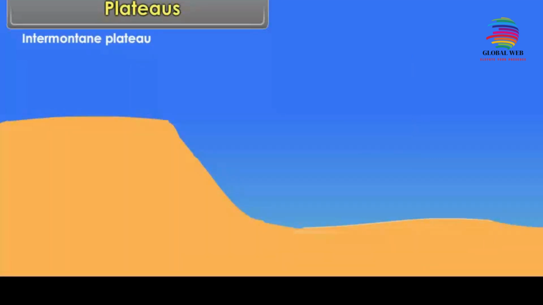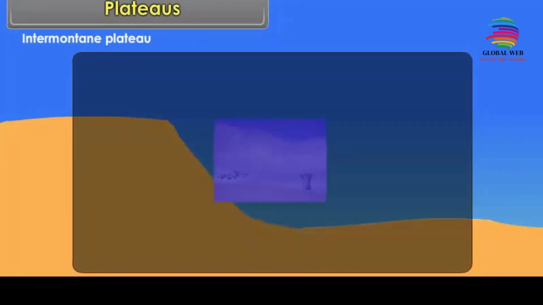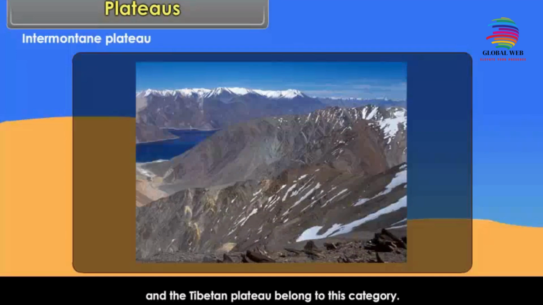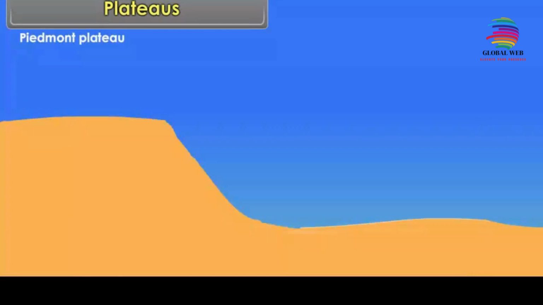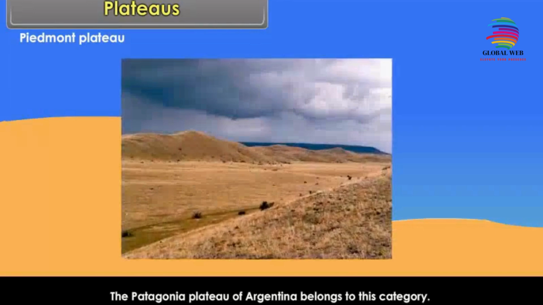Intermontane plateau. These are plateaus which are formed in between the mountain ranges. The Bolivian plateau and the Tibetan plateau belong to this category. Piedmont plateau. These plateaus develop at the foot of the mountains. They have mountain ranges on one side while there is a sea or plain on the other side. The Patagonia Plateau of Argentina belong to this category.